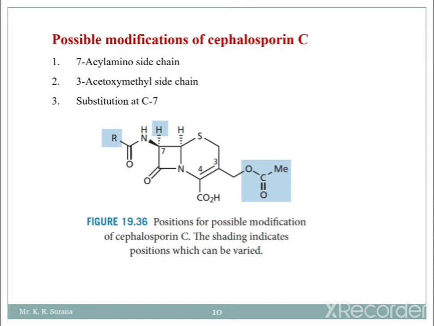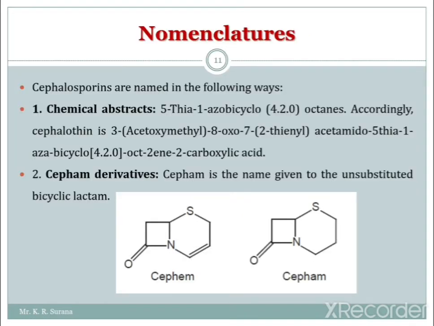And next is substitution at the C7 position. In the case of penicillin, as we know, positions 5 and 6 have cis stereochemistry, cis isomerism. But in the case of cephalosporin C, at the 7 position we can substitute a particular substituent, so we will get different derivatives of cephalosporin C. So this is about the possible modifications of cephalosporin C, so that we will get different cephalosporin structures.